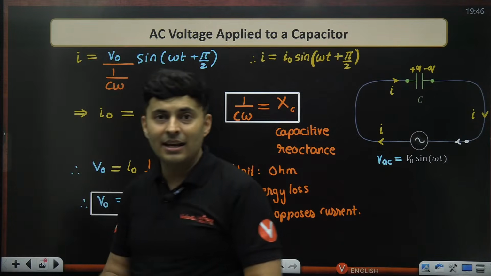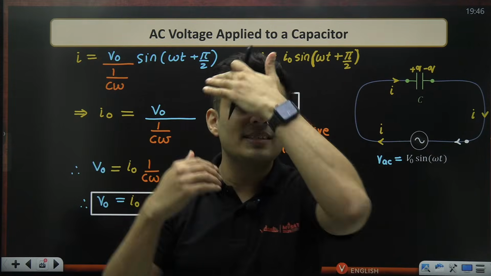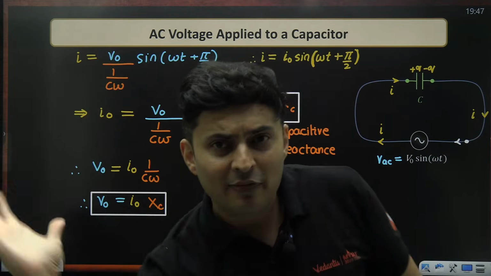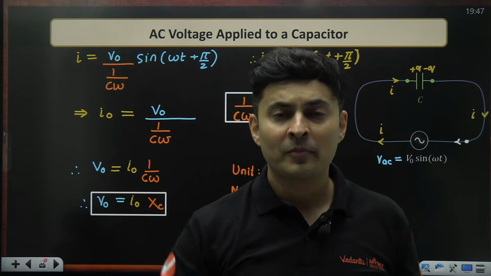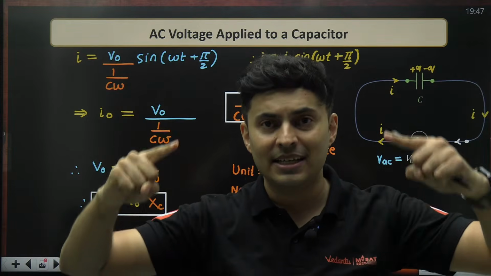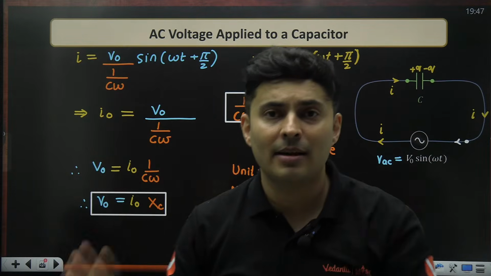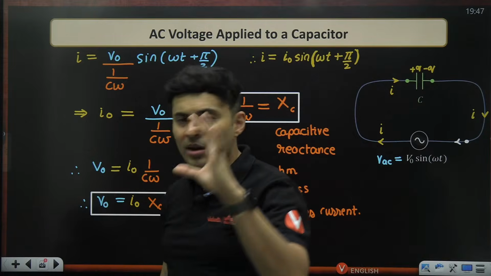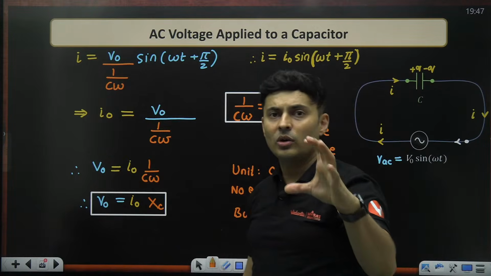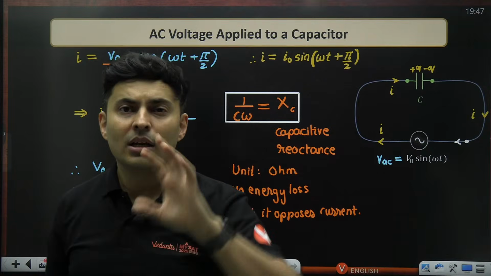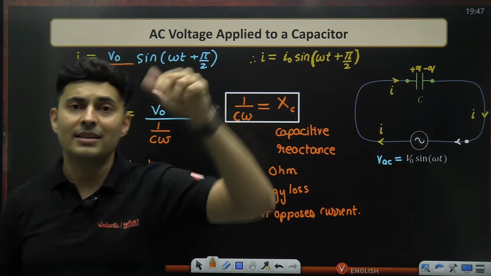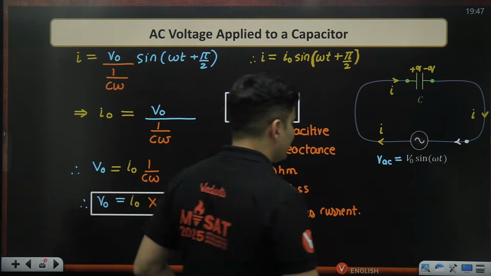So can I say very high frequency is being allowed through the capacitor, but a slow moving AC current is being blocked by a capacitor. A slow frequency AC is blocked by a capacitor, but a high frequency AC is allowed. That is what I can say.